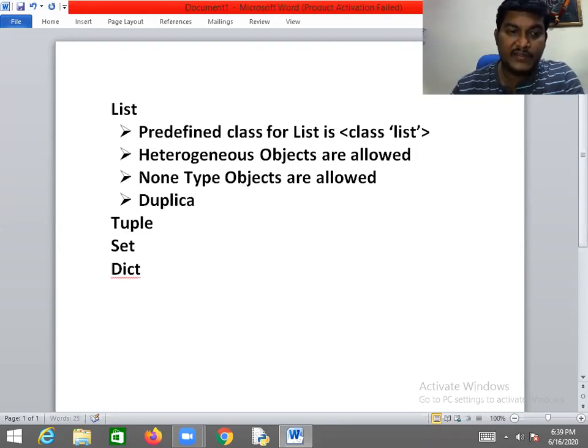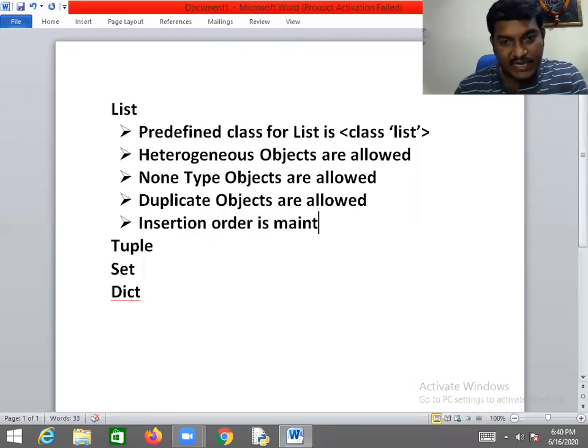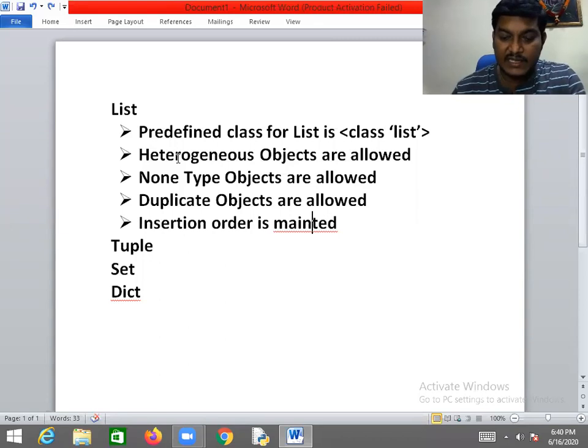Next, duplicate objects are allowed. You need to understand this point. Duplicate objects are allowed. Next one is insertion order. Insertion order is maintained. This is the case.